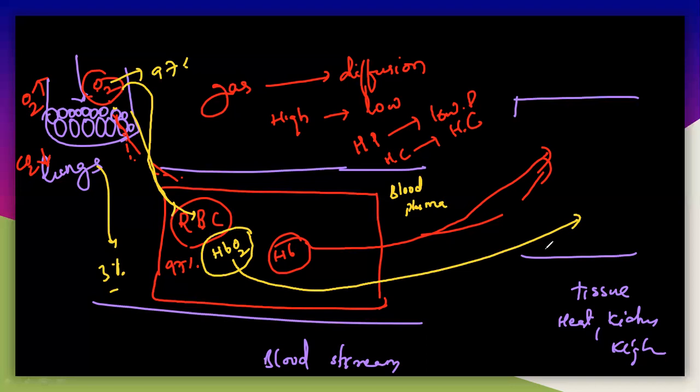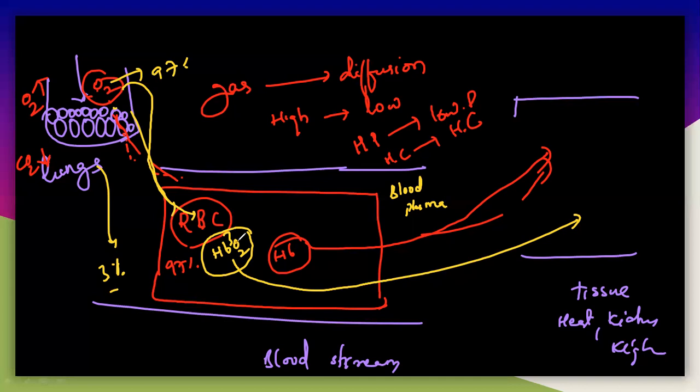You have to understand that the oxygen is first transported from the lungs. 97% of the oxygen is transported into the RBC, and 3% will be accepted by the blood plasma. This oxygen binds with the hemoglobin. From this oxyhemoglobin, the oxygen can be dissociated so that it can move towards the tissues. The oxygen must break away from the hemoglobin and move towards the tissues.